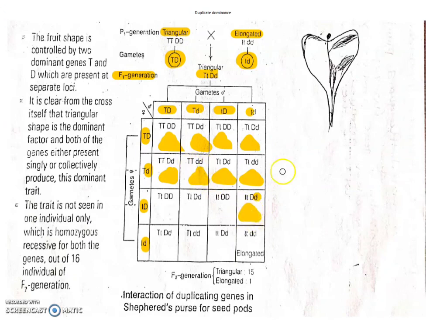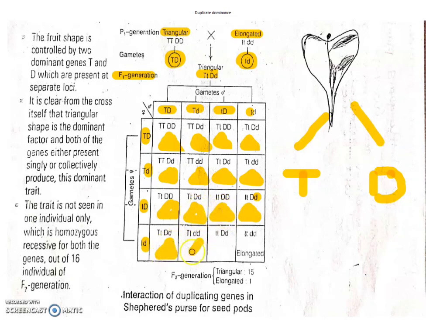So these two genes are called pseudoalleles, meaning either T or D, if any one is present, can produce triangular seeds. If one dominant gene is present, it produces triangular seeds. And in this last condition, if T and D both are absent, only elongated seed shape develops. So out of 16 there is formation of